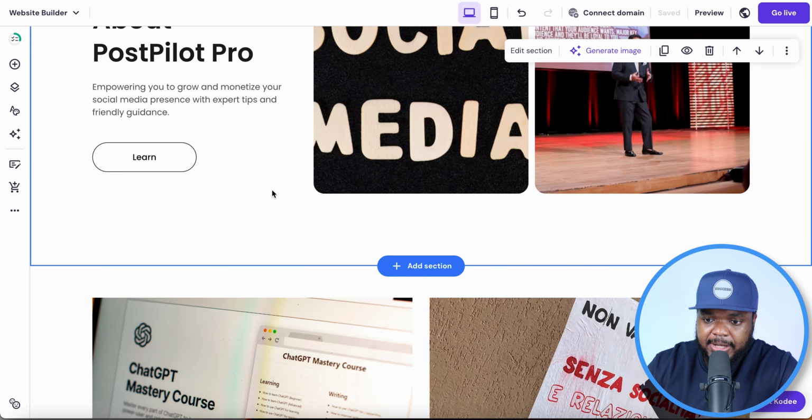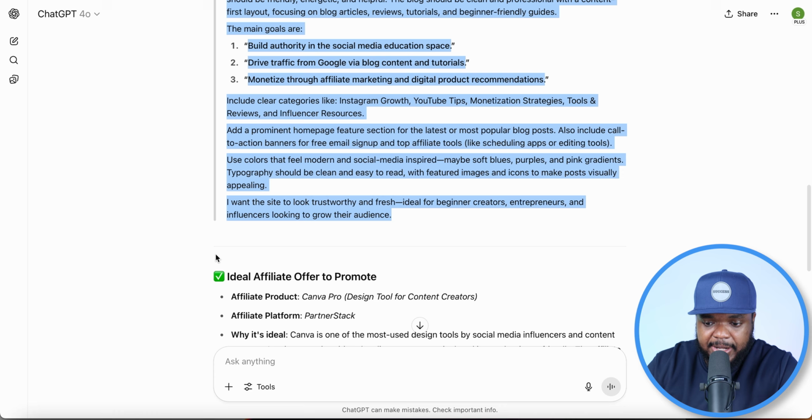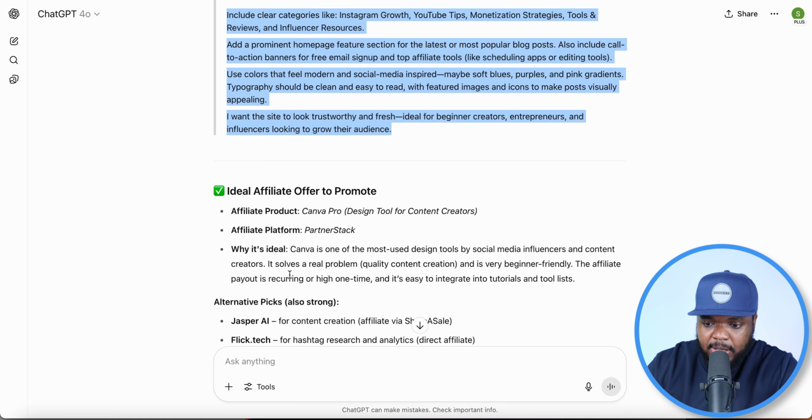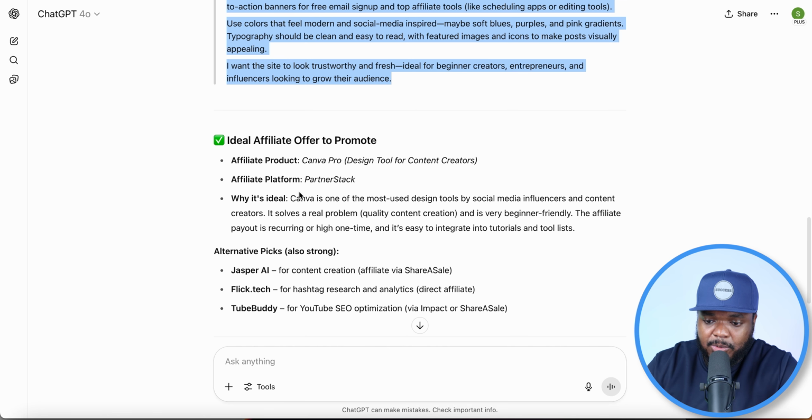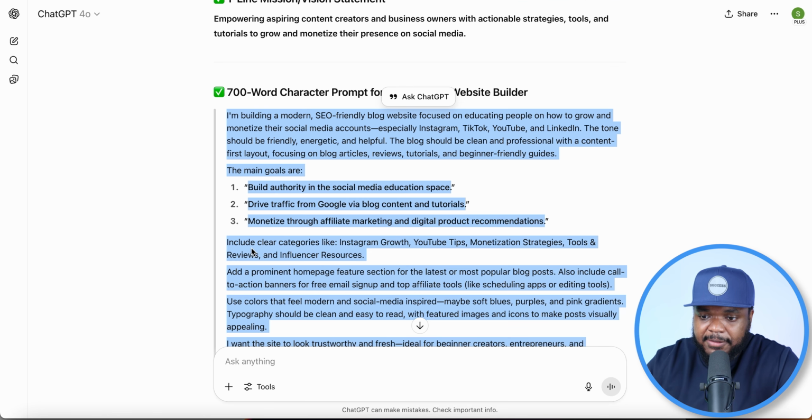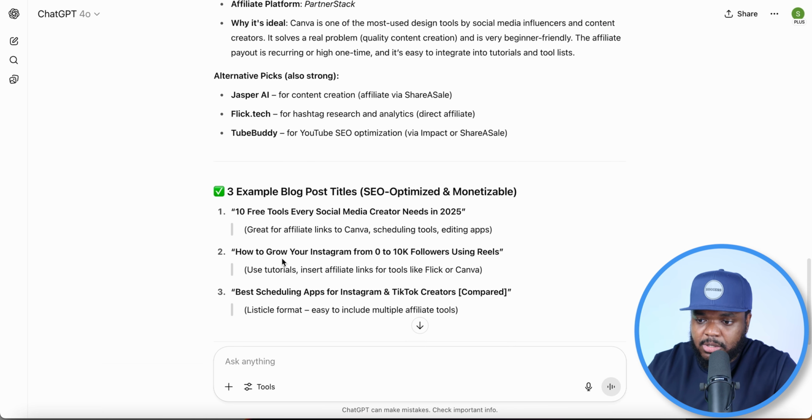And if I wanted to find out what affiliate offers I should promote on this website, of course, you're going to be able to find out that information over here. I can go onto sites like PartnerStack, Impact.com. I can find all of these alternative offers that I can maybe go with. But once you have signed up to whatever affiliate program that you want to sign up to, you're going to be able to use Hostinger when it comes to writing blog articles.